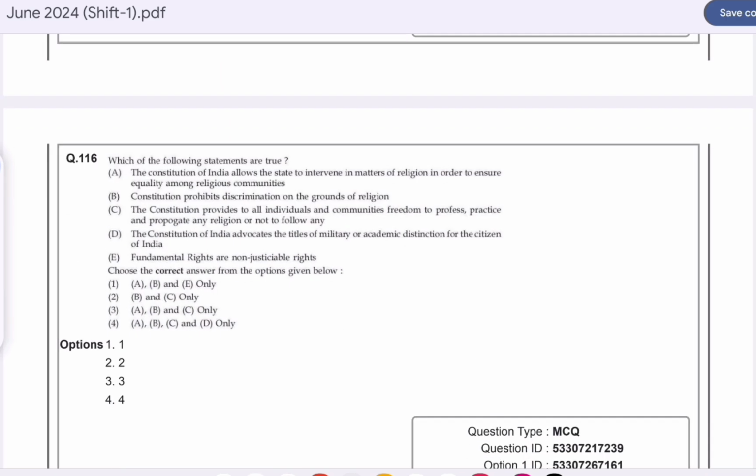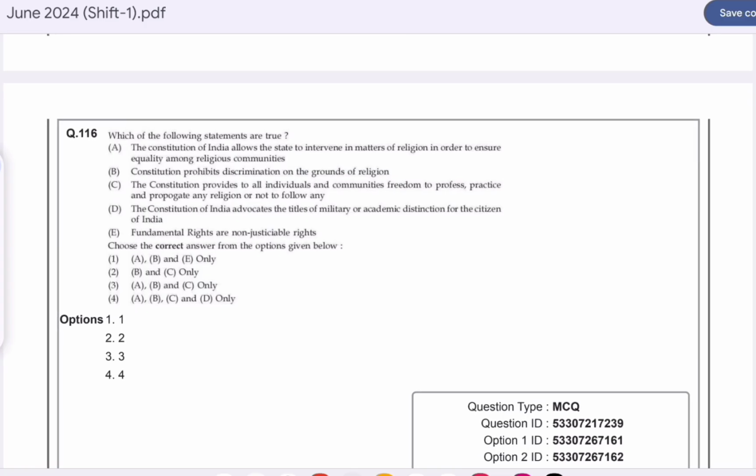Question number 116. Which of the following statements are correct? Option D is correct here. A, B, C and D: the Constitution of India allows the state to intervene in the matter of religion in order to ensure equality among religious communities. B, the Constitution prohibits discrimination on the ground of religion. The Constitution provides to all individuals and communities freedom to profess, practice and propagate any religion, and the Constitution of India prohibits the title of military or academic distinction for citizens of India. Fundamental rights are justiciable, whereas DPSPs are non-justiciable rights.